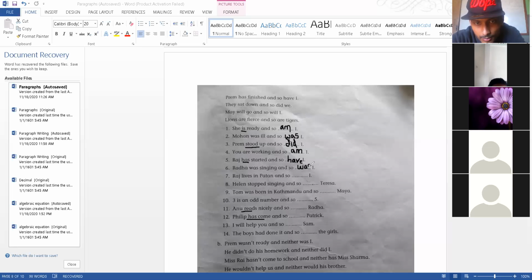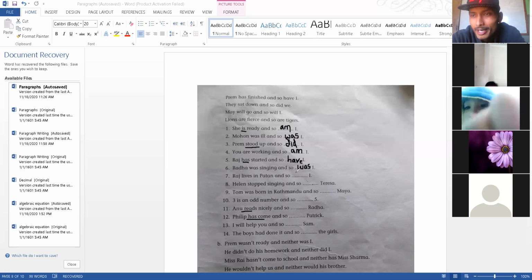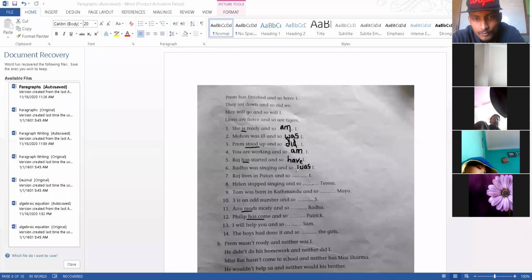My net is unstable. Number 7, if there is a problem, let me know. Only getting the correct answer is not the thing, you have to understand, otherwise this will all become confusing. I have no problem in number 7.